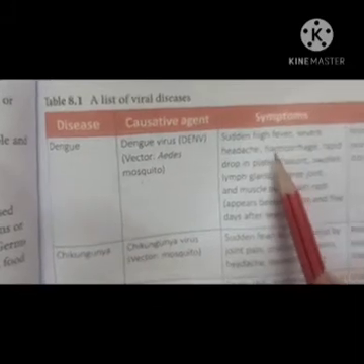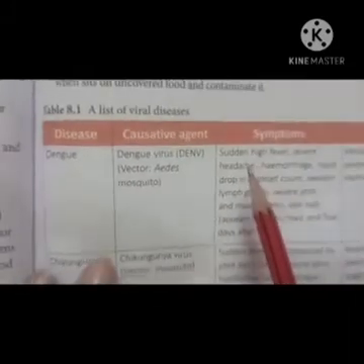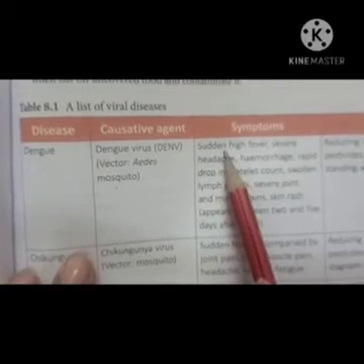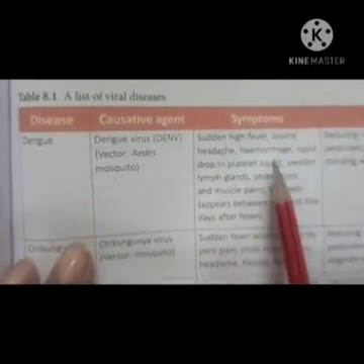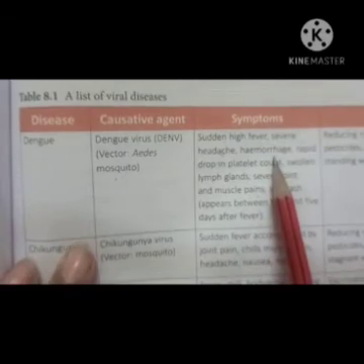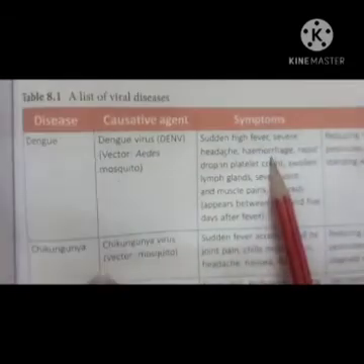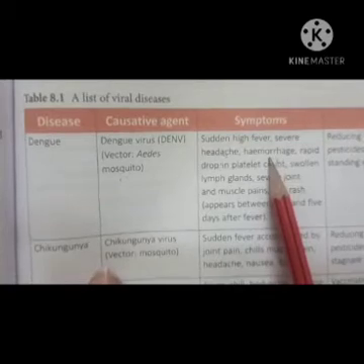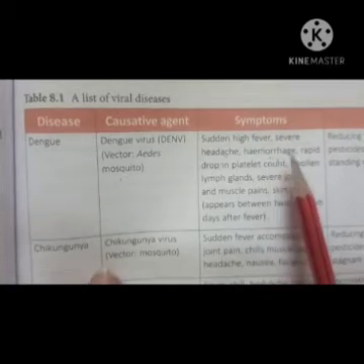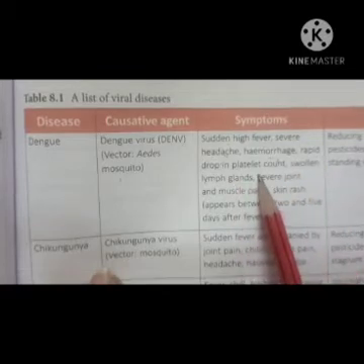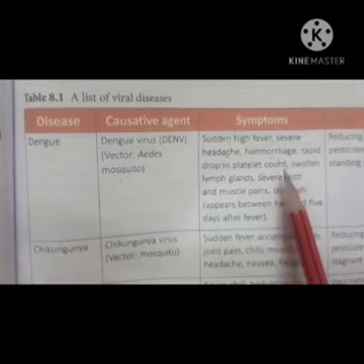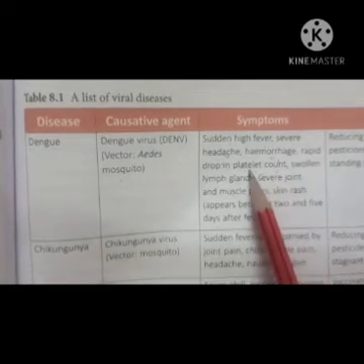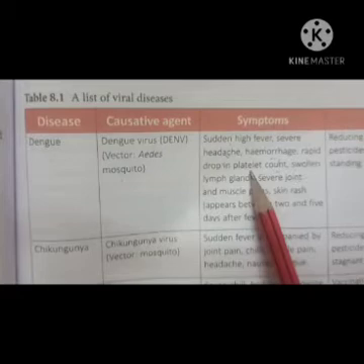And what are the symptoms of this dengue? The person suffers with sudden high fever, severe headache, hemorrhage. Hemorrhage means bleeding, profuse bleeding. Okay, it may be internal or external. Rapid drop in the platelet counts. All of you know what happens: in dengue, always remember, the platelet number decreases.